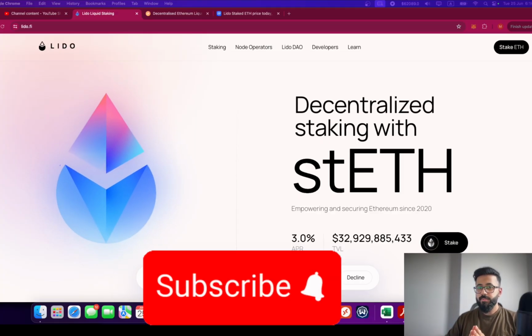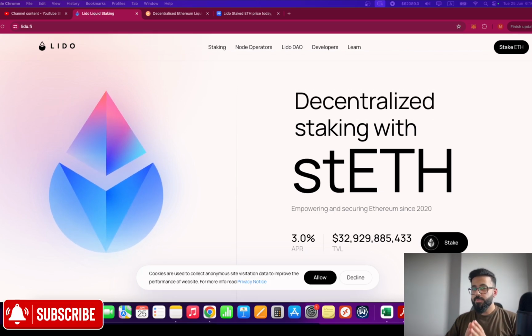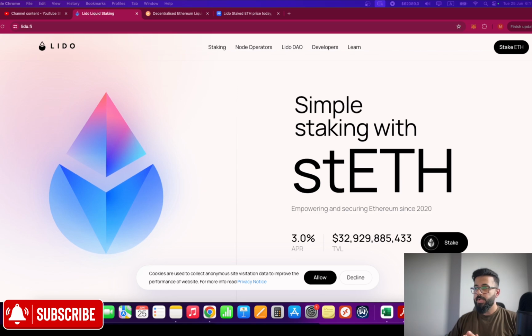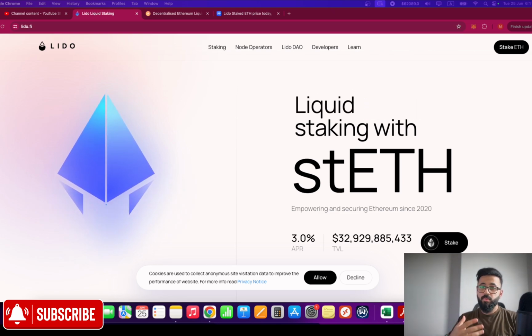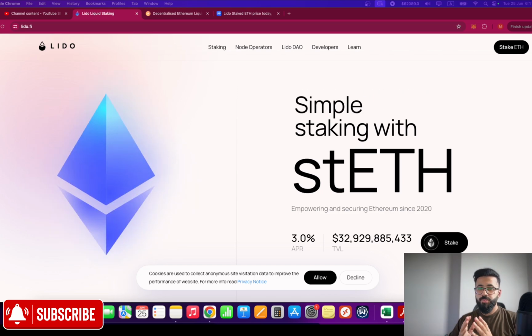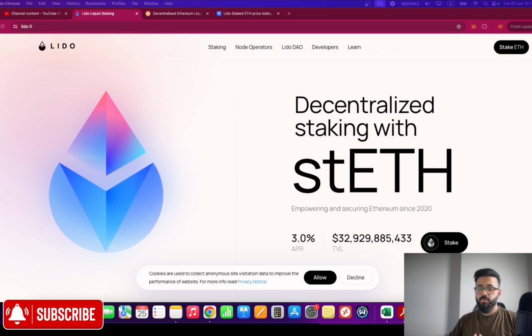All right, so there are two ways you can stake your Ethereum or your crypto in general. Number one is liquid staking, and number two is node staking or solo staking. The primary difference between both is that for liquid staking, you can stake any amount of crypto in your wallet. Doesn't matter if you have 32 Ethereum or not. Whereas in solo staking or node staking, you need to have a minimum of 32 Ethereum in your wallet. Now, I assume most of the people who are watching this video will not have 32 Ethereum in their wallet. So I would recommend the majority of you to go for liquid staking. Liquid staking can be done with as low as 0.1 ETH.